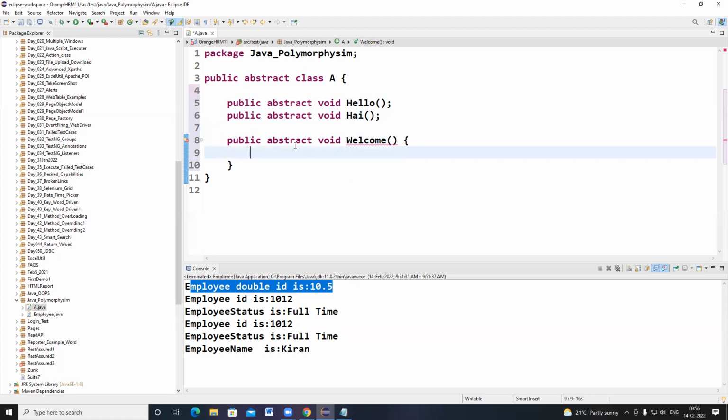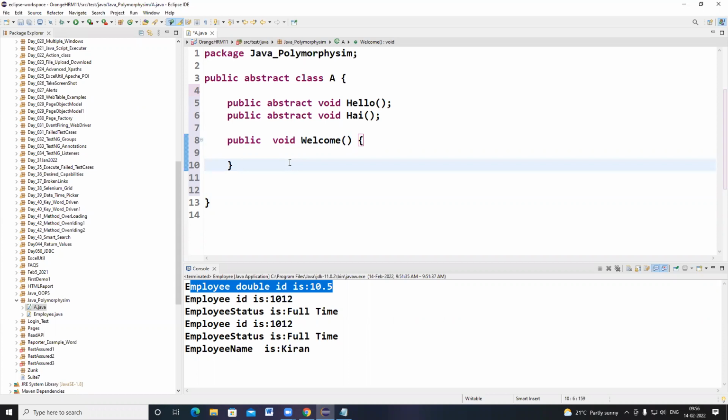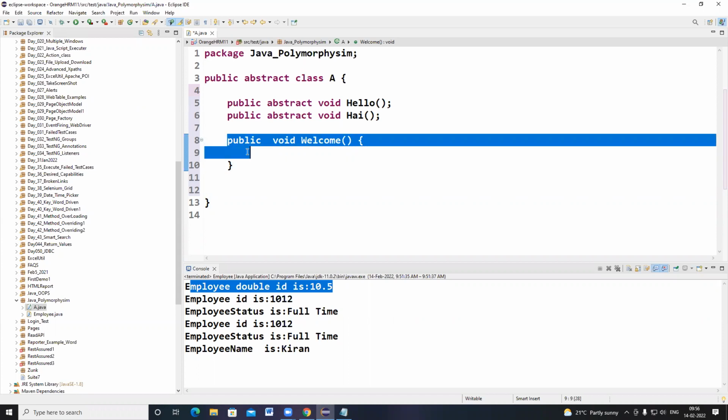In Java, basically the methods can be classified into two types. One is abstract method and one is non-abstract method. A non-abstract method means the method contains a starting curly bracket and an ending curly bracket.